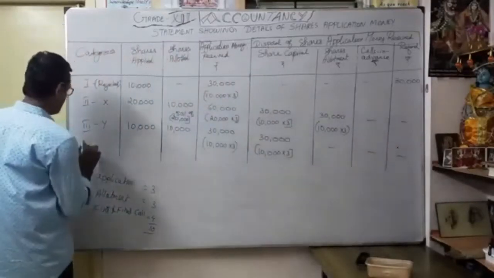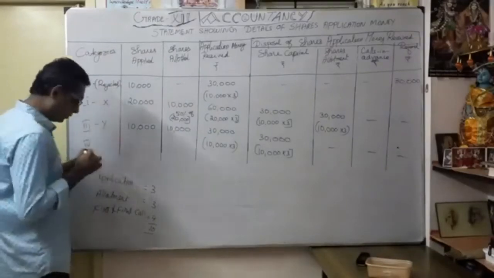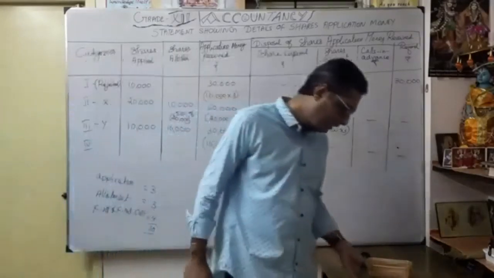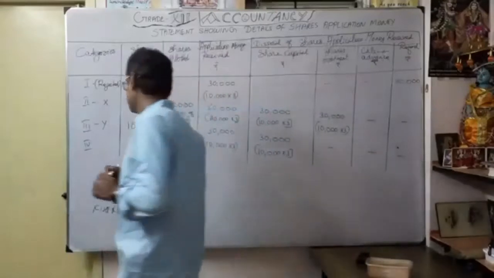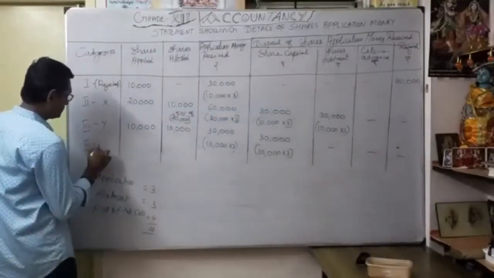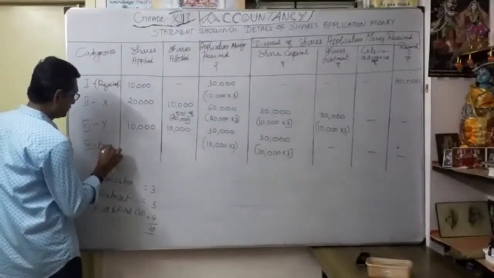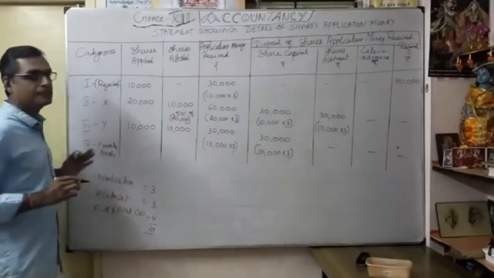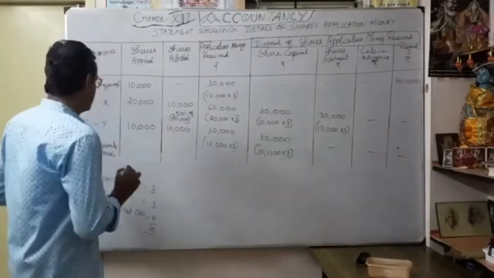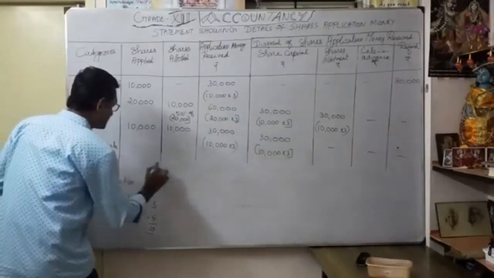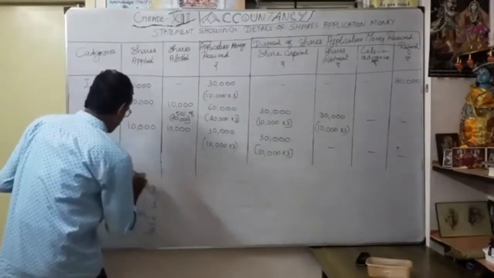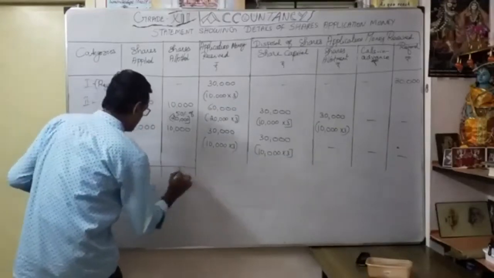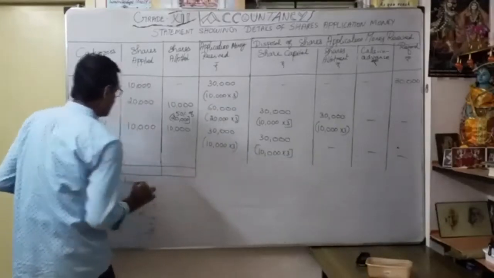Now category number 4. So for 4 they mentioned here pro rata basis. Okay. Here pro rata basis. So what is the meaning of that pro rata basis? They said whatever the balance, we can consider as pro rata.